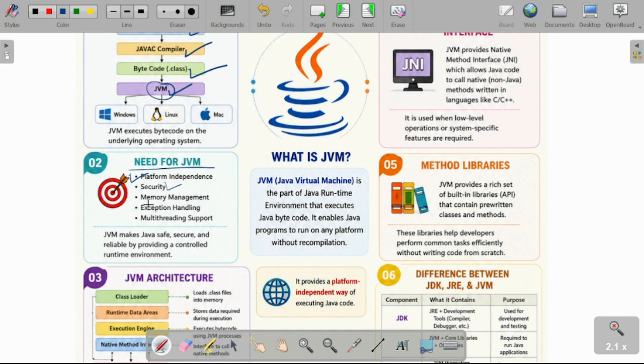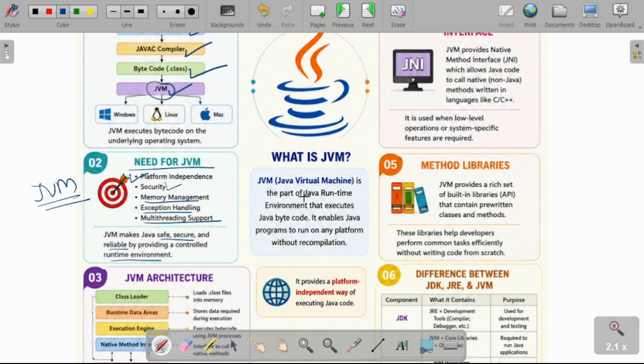It also handles memory management, exception handling, and provides multi-threading support. So JVM makes your Java code safe, secure, and reliable by providing a controlled runtime environment. Our controlled runtime environment is our JVM.